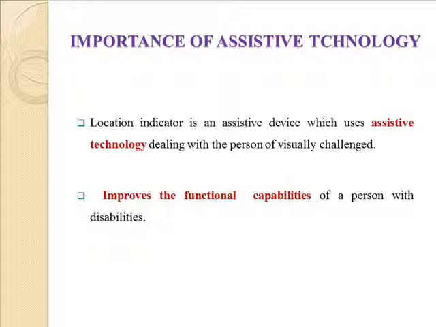Importance of assistive technology. For a visually blind person to travel from one place to another, it is difficult to identify the location and also whether the destination is reached or not. In such a case, the location indicator can be used to know the current position of the blind.